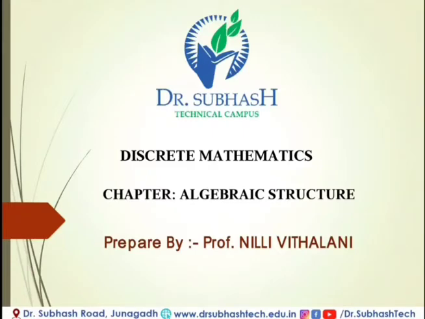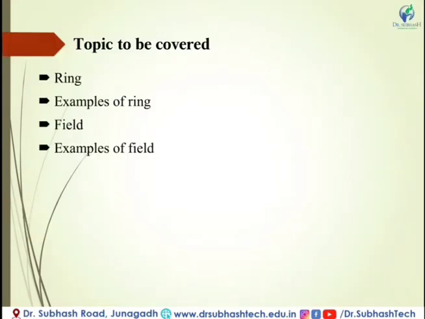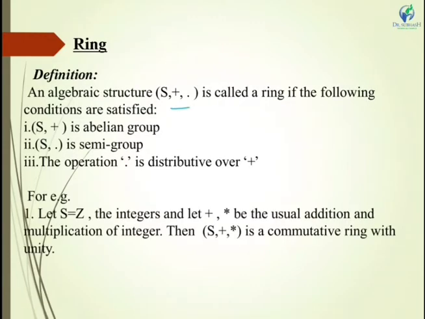As a subject, discrete mathematics and chapter algebraic structure, we will discuss the topics ring, examples of ring, field and examples of field. Now let us see what is ring. An algebraic structure (S, +, ·), where dot is multiplication, is called a ring if the following conditions are satisfied. First, (S, +) is an abelian group; next, (S, ·) is a semigroup; and the third one is the operation dot is distributive over addition.